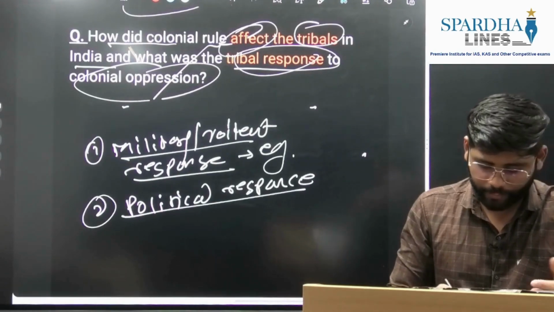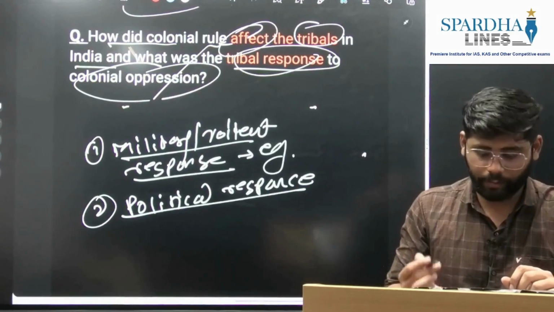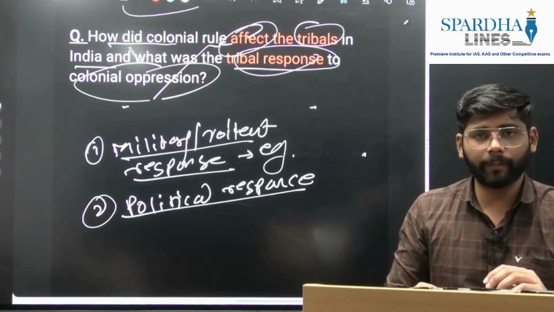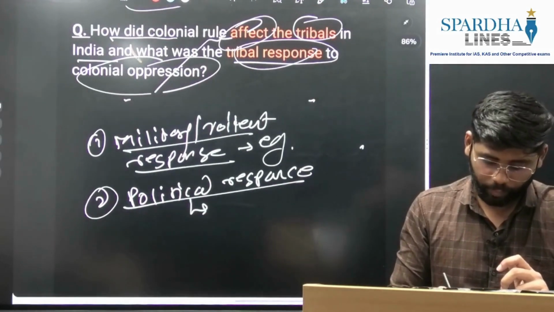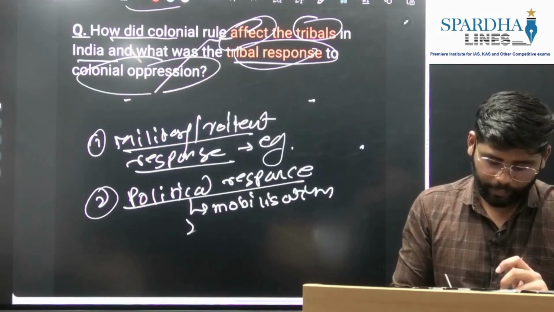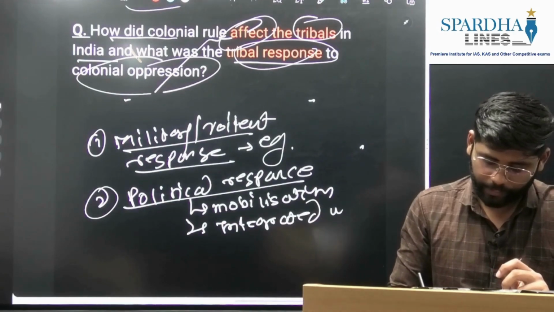So what is it? The formation of tribal movements, tribal groups. Eventually, it mobilized tribals against the Britishers. So mobilization was one of the facets. Then again, it integrated with the national movement.